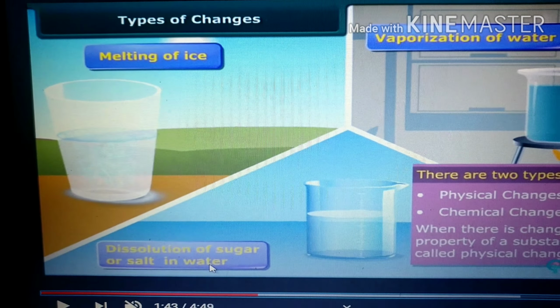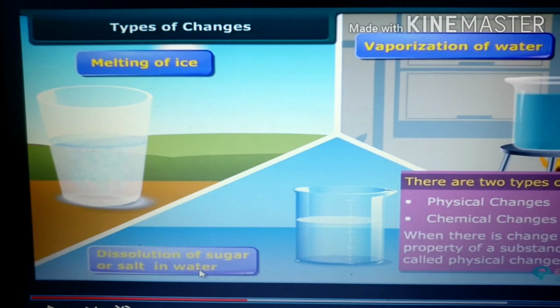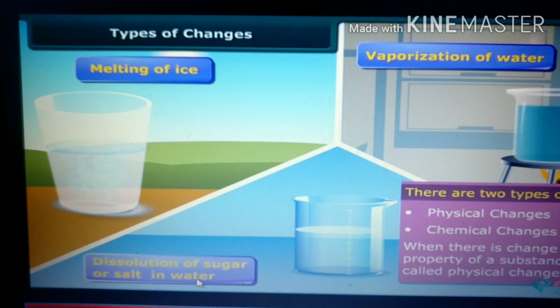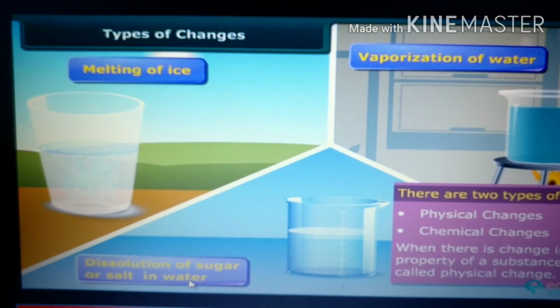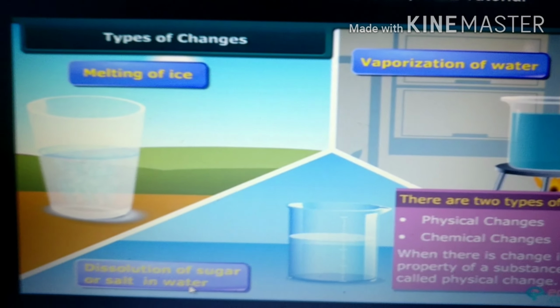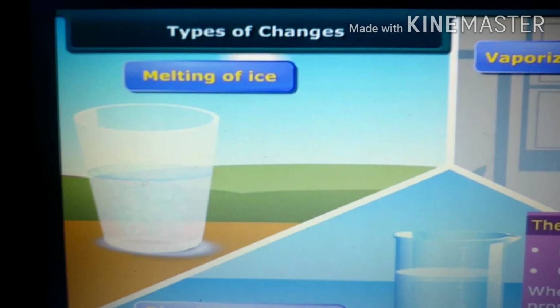As per the name itself, physical changes are changes in physical properties, like color, shape and size of a substance. For example, take the melting of ice.